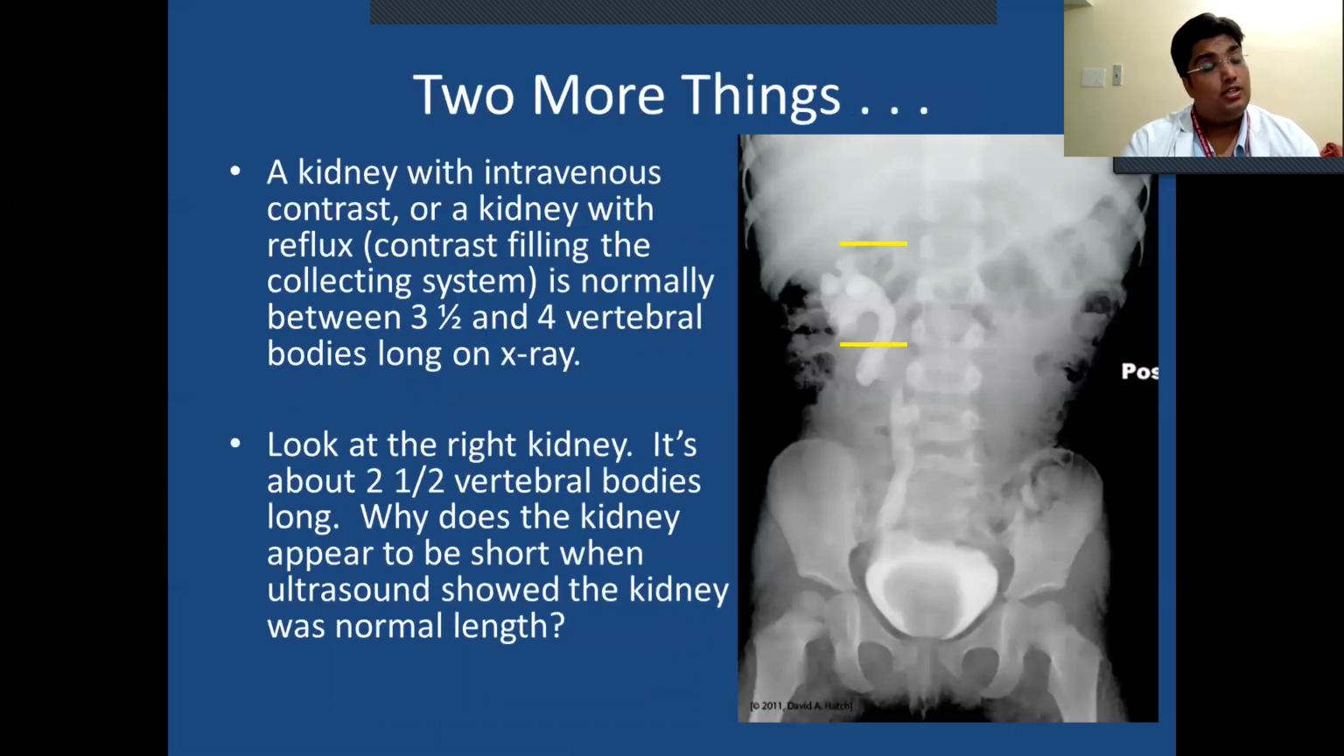Two more things. On the intravenous contrast study, a kidney with reflux, the contrast filling the collecting system, is normally between 3.5 and 4 vertebral bodies long on X-ray. Look at the right kidney. It is about 2.5 vertebral bodies. Why does the kidney appear to be short when ultrasound shows the kidney was a normal length?